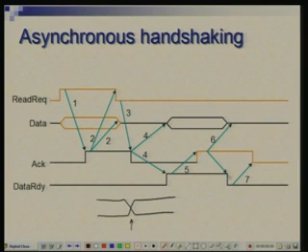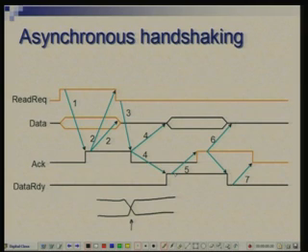Having seen that, memory will remove the data from the bus and also lower the signal, which is an acknowledgement of the fact that the data has been read by the device. Then the device will lower the acknowledge signal, saying that the cycle is completed, that it has recognized that data ready has gone down. So, again there is a sequence of 4 events which occur in a particular order in a locked manner.